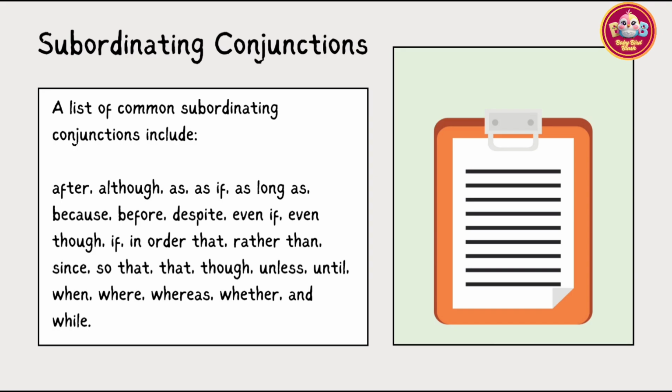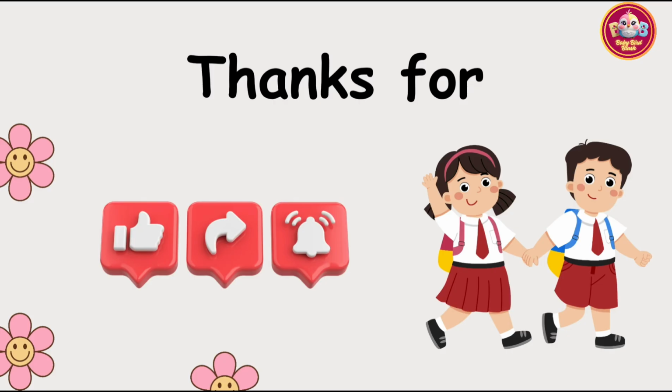Subordinating conjunctions. A list of common subordinating conjunctions includes after, although, as, if, as long as, because, before, despite, even if, though, in order that, rather than, etc.